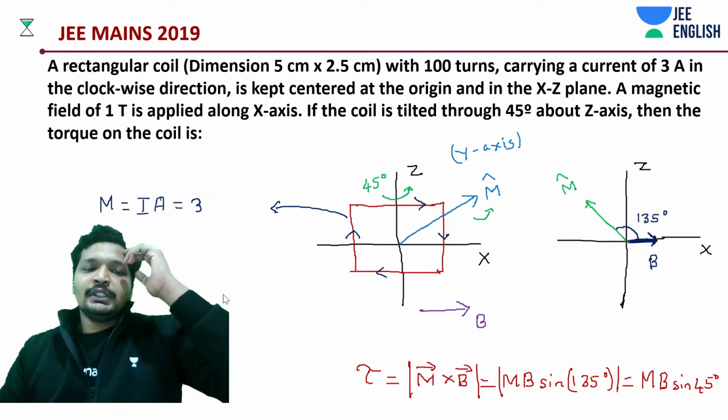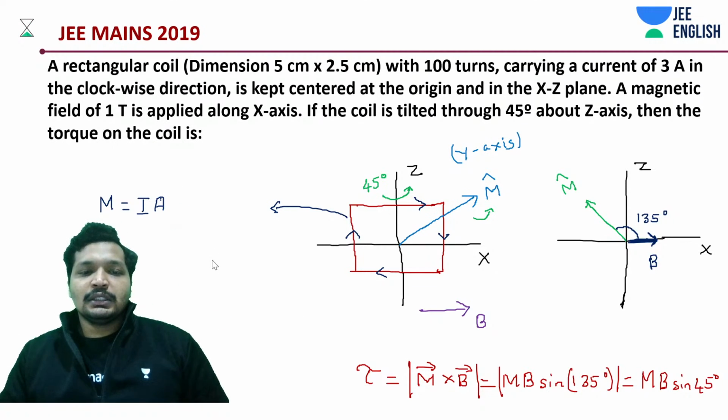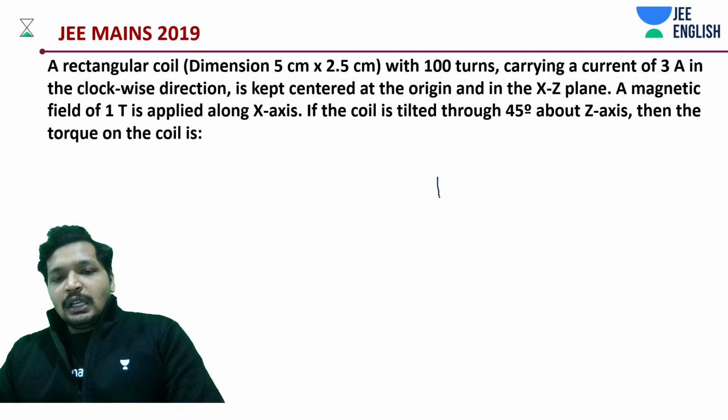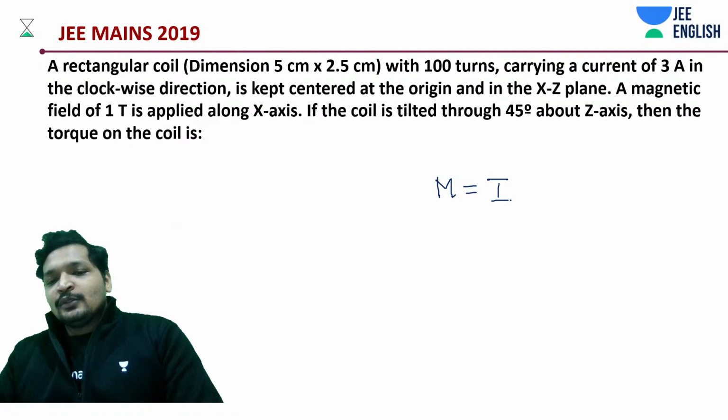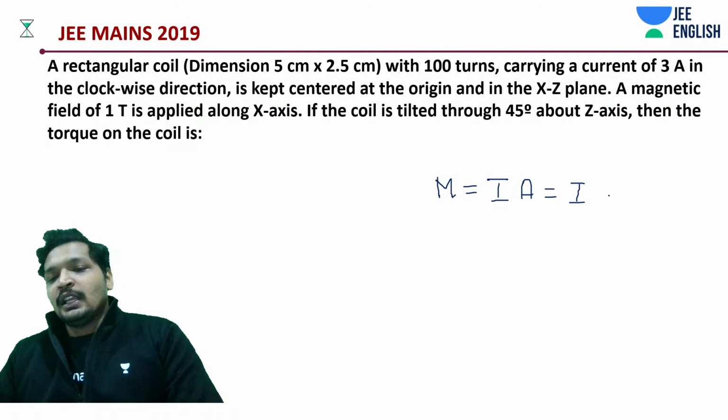Let's do it on the next page. It's a very easy problem, but we don't want to make any mistake. Move on to the next page. M is equal to I into A, which is going to be I into A into B.